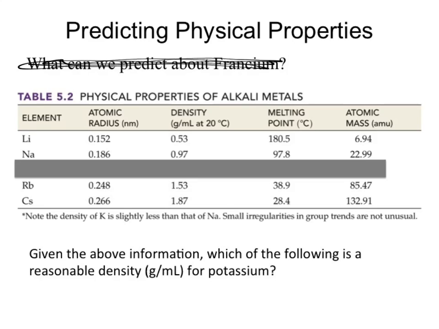So if we take a look at the density for lithium to sodium, what happens to the density? It goes up. What happens as we move from sodium to rubidium? Goes up. So it apparently continues to go up. So a reasonable guess for our potassium would be a number that is bigger than, so we take our guess and just say it's X. It's got to be bigger than 0.97.